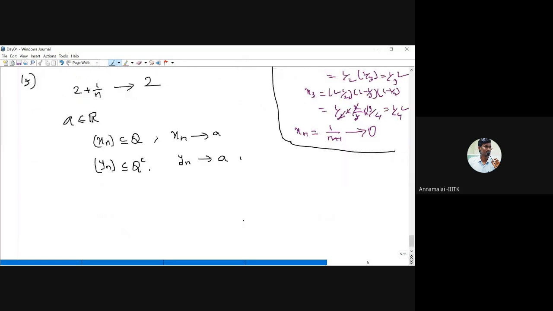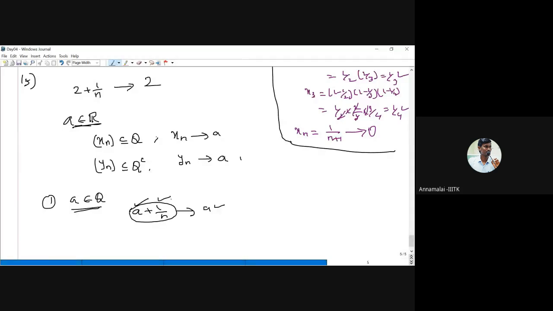Suppose there are two cases. Suppose you are taking a real number. The first case is, suppose the number is rational. Then we can find two sequences, one a rational sequence and one an irrational sequence, converging to a. What is the rational sequence converging to a? A plus 1 by n converges to a. Because a is a rational number and 1 by n is a rational number, the sum of two rational numbers is a rational number, therefore this sequence is a rational sequence converging to this rational number, okay, we are done.